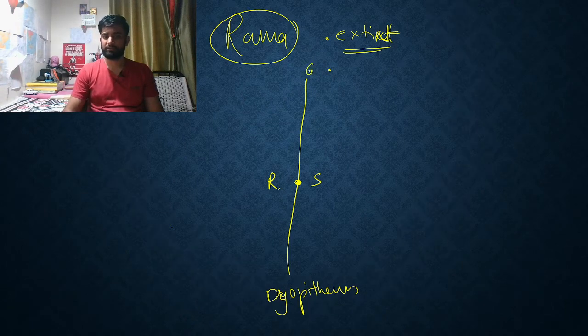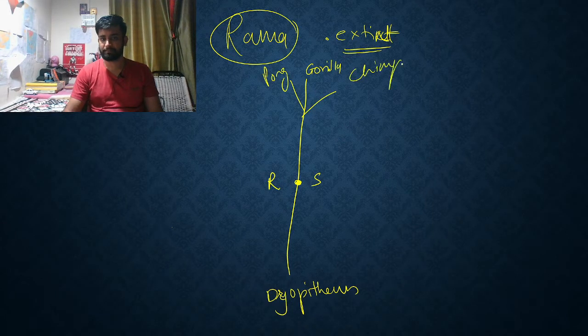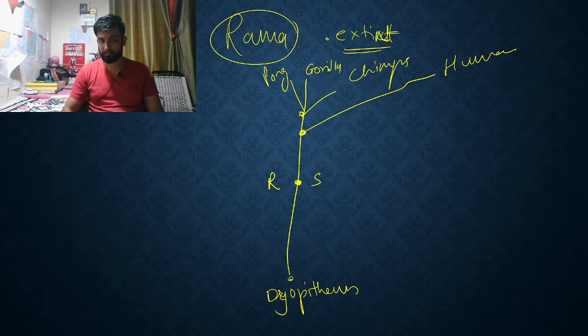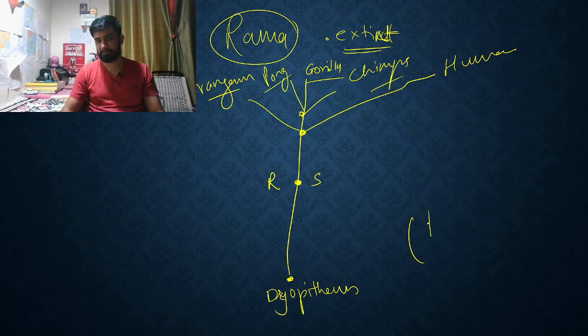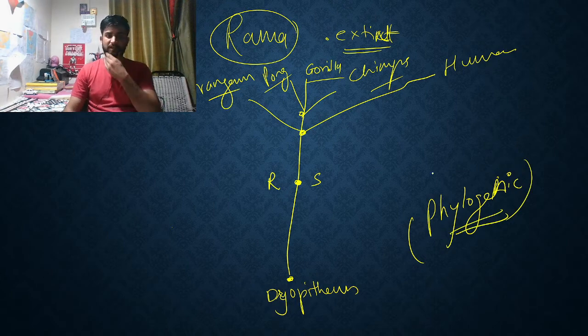Now there is gorilla, pongo, chimps, and somewhere human. So basically these are some different lines of evolution, that you can see from Dryopithecus to Shivapithecus and Ramapithecus, and then the orangutan. We call it the phylogenic status.